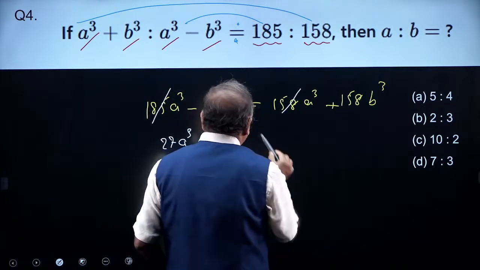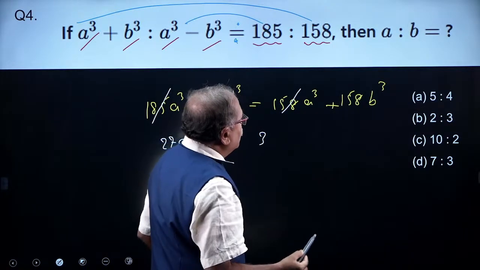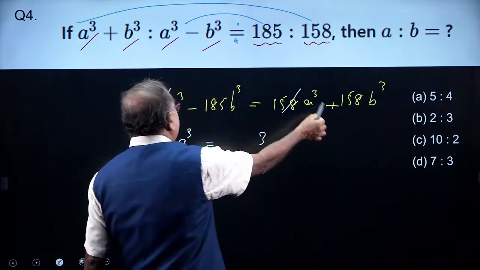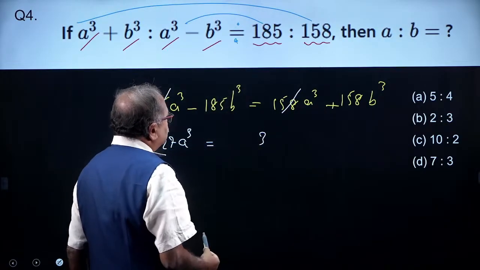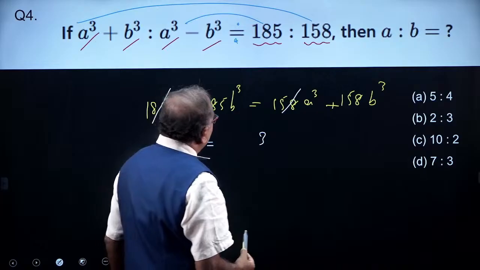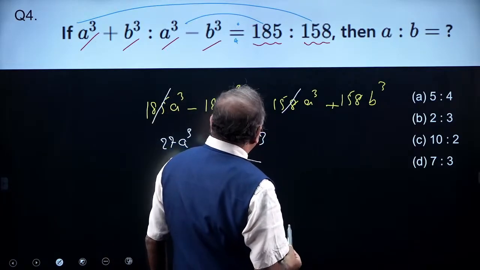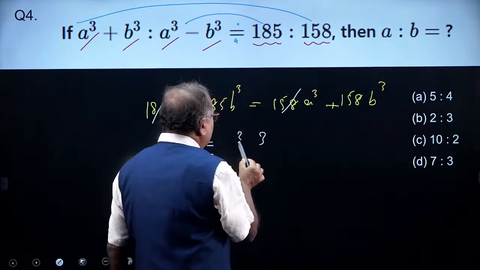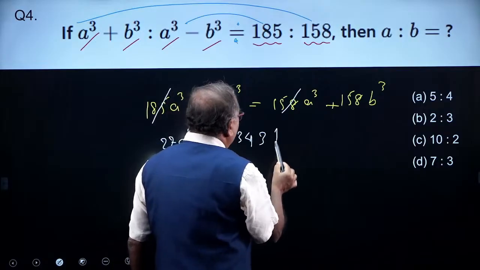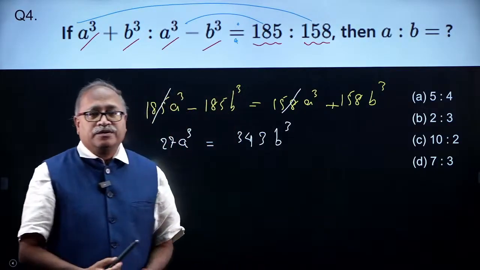So that comes 8, 5, 13, carry 1, and 15 plus 1, 17, so 34b cube. So you got it.